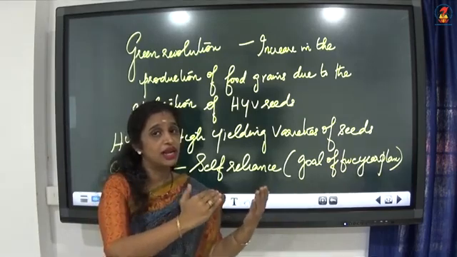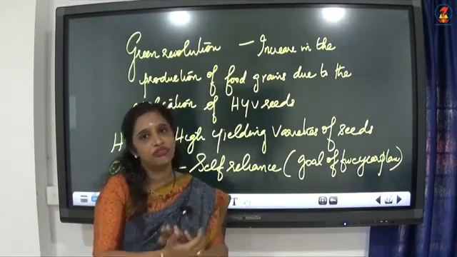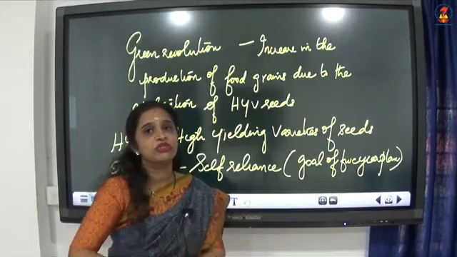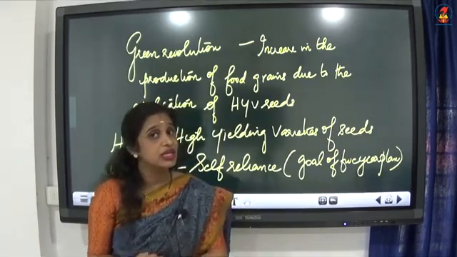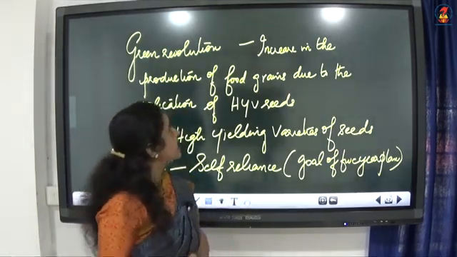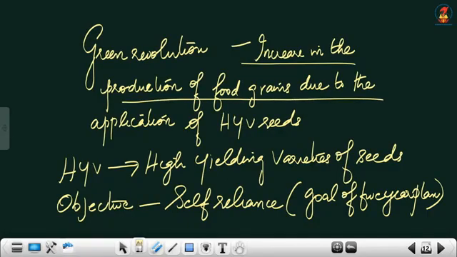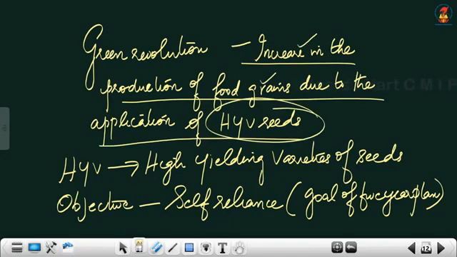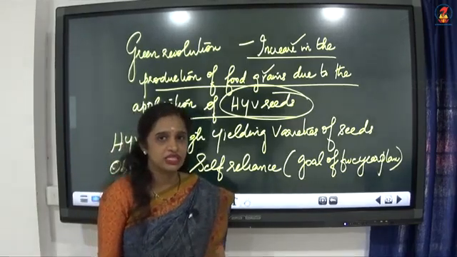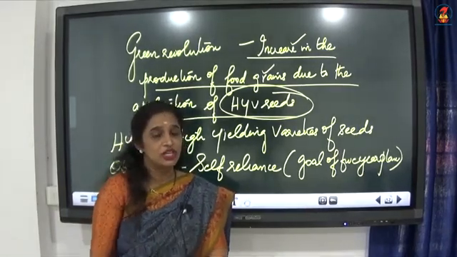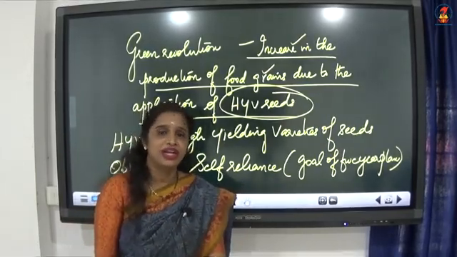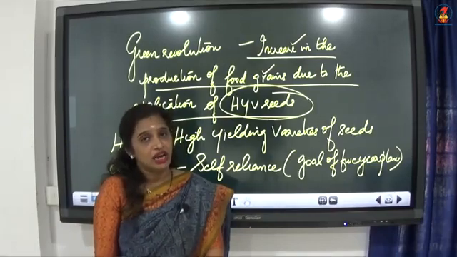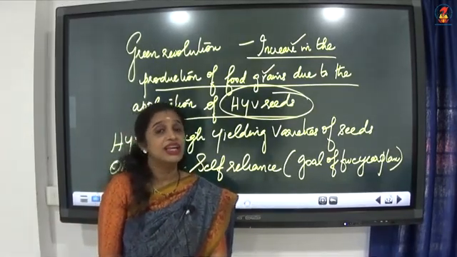Now we will move on to the next method, that is green revolution. So, under land reforms we have land ceiling and abolition of intermediaries, which we finished, and the next method used by the government to improve the agricultural sector was green revolution. What is this green revolution? Green revolution is an increase in the production of food grains due to the application of HYV seeds. What is this HYV seeds? High yielding varieties of seeds. So, the increase in food grains through the application of high yielding varieties of seeds is known as green revolution.